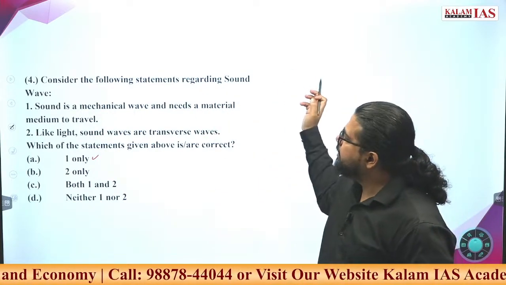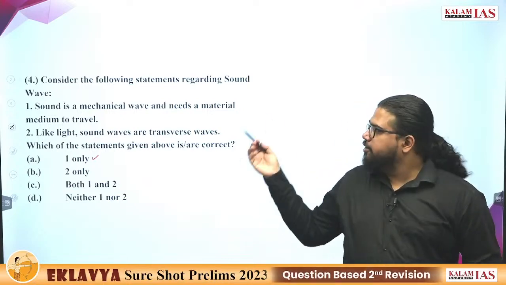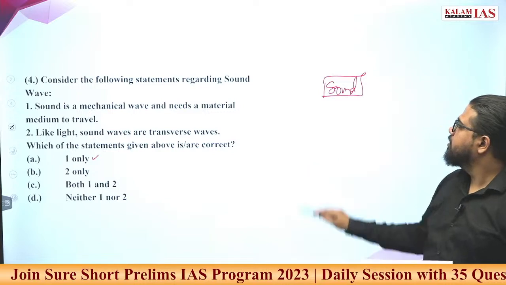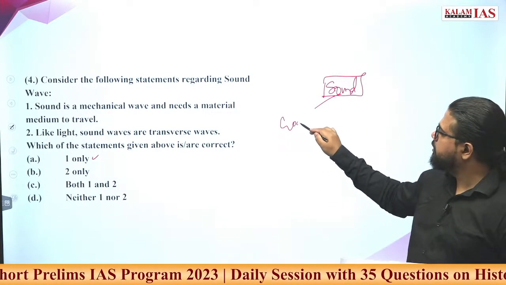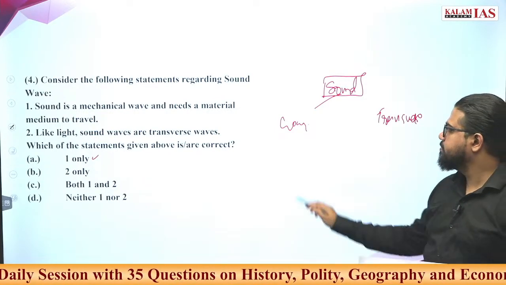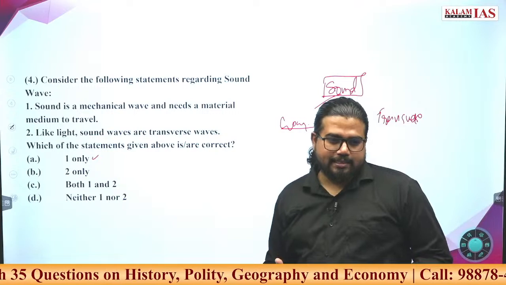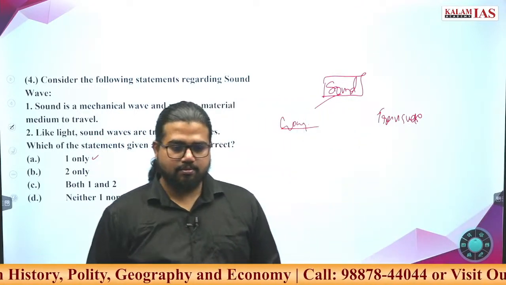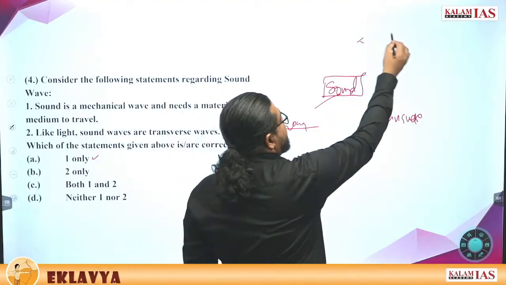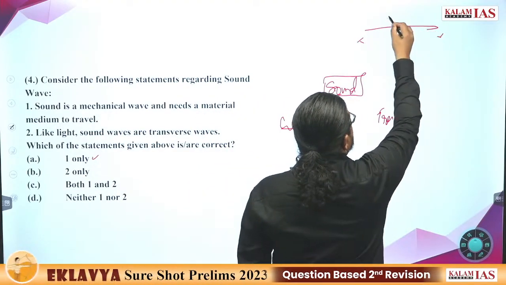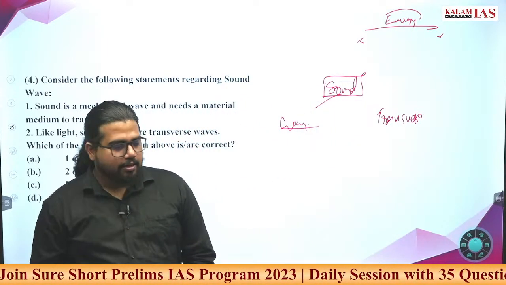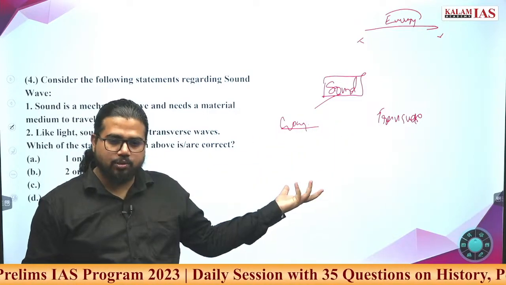Consider the following statement regarding sound wave. What kind of wave is sound? We have two kinds of waves, longitudinal and transverse wave. What is the difference between them? What exactly does a wave do? There are 2 points. Now energy is being transferred from here to here. This function is being done by waves. Now we have 2 kinds of waves, longitudinal and transverse wave.